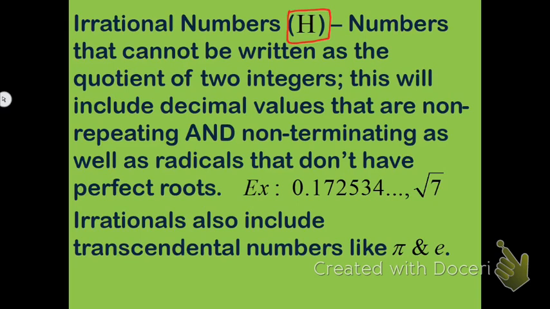So if you were to go to your calculator and you were trying to type in, like what we see here, the square root of 7, what you would get on your calculator would be something that says 2.645751311, and that's just what the calculator displays. The decimal numbers continue on going forever, and they're not going to be a repeating decimal number or a decimal number that terminates.